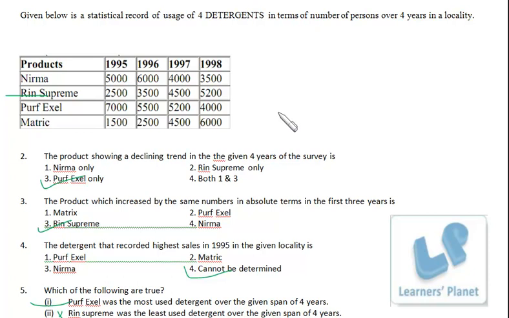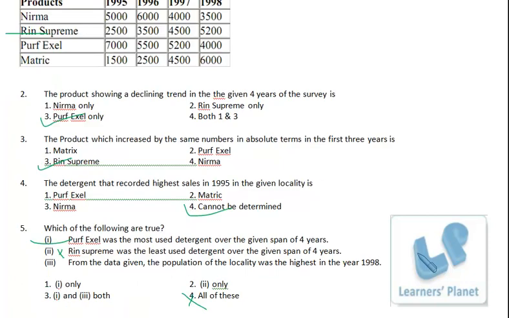So I find it a bit, or I can say, data insufficient, because the population of the locality was highest, right? How do we find out the population? Because we have been given the data of the users of these 4 products, right? So if these 4 products are used, then the addition of these 4 data will give the total population of this particular locality, right?